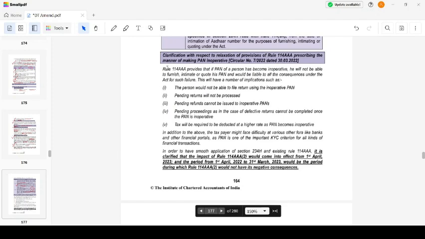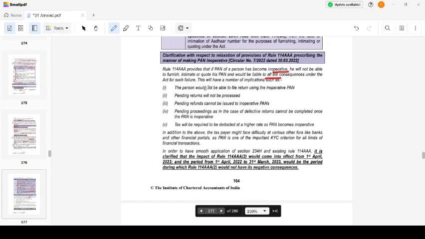Clarification with respect to the relaxation of the provisions. It provides that if the PAN of a person has become inoperative, he will not be able to furnish it and would be liable to all consequences under the Act for such failure. This would have a number of implications.